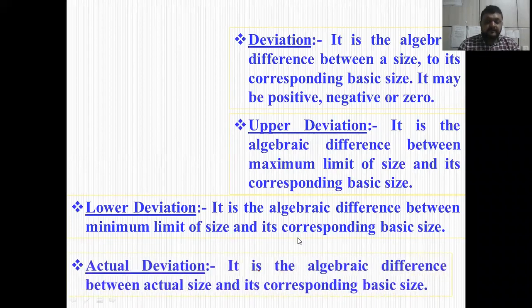So actual deviation is the difference between actual size and its corresponding basic size. Now actual size is what we already discussed in the previous slide, that actual size is the actually manufactured or actually produced component, the actually manufactured product from the machine tool. So you have to decide whether your actual deviation should be within the upper and lower deviations or not. Otherwise, it may be difficult to understand.